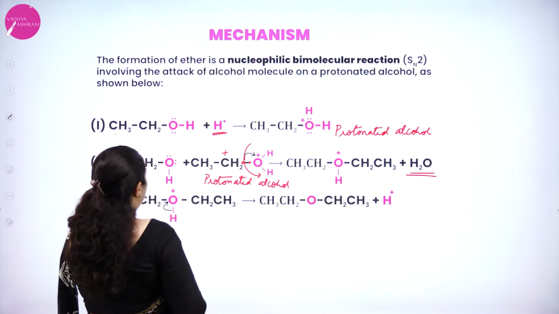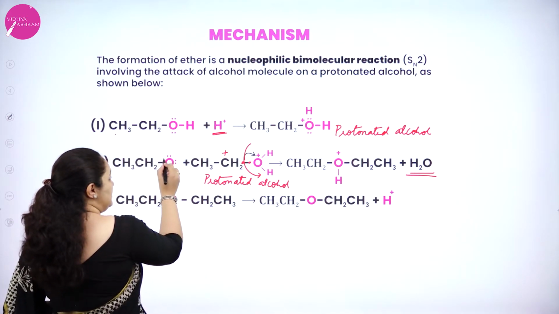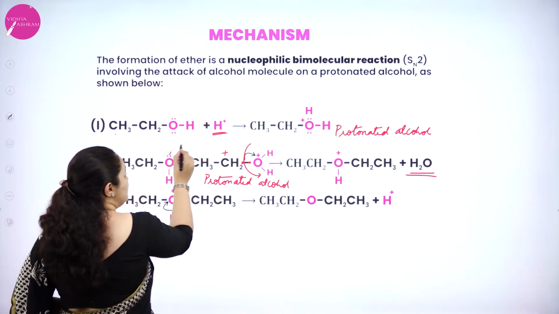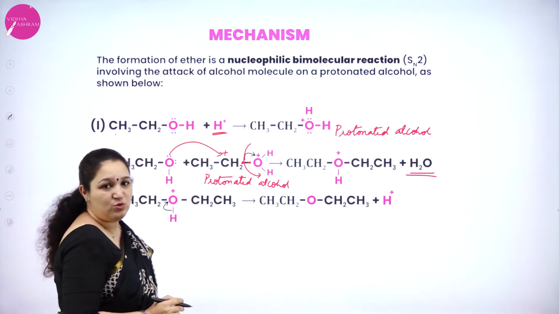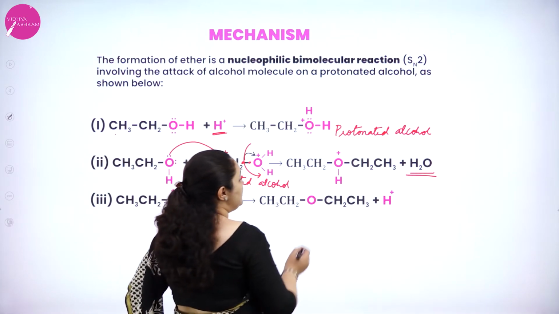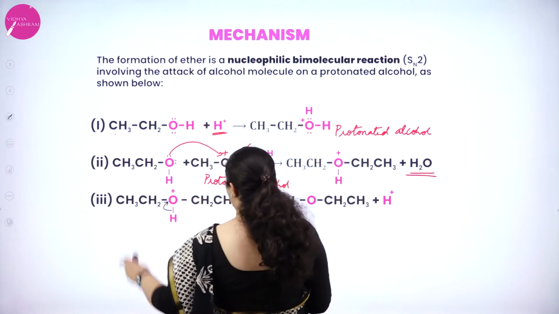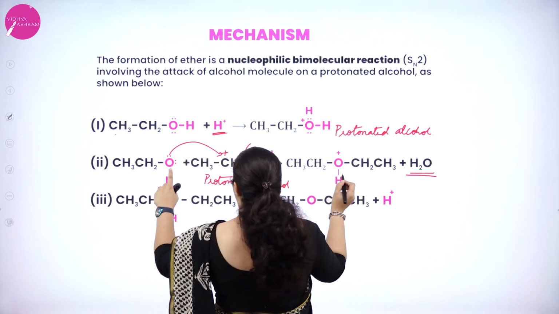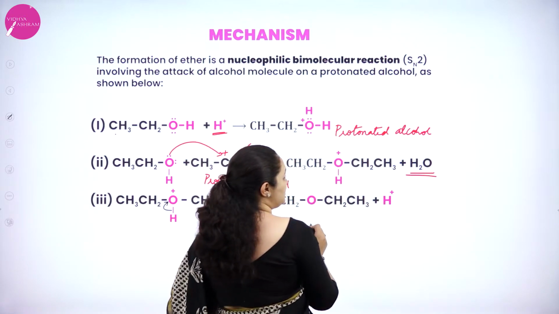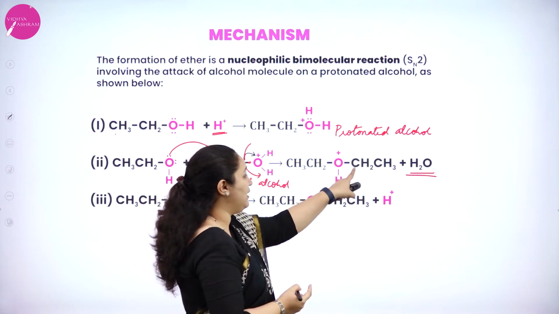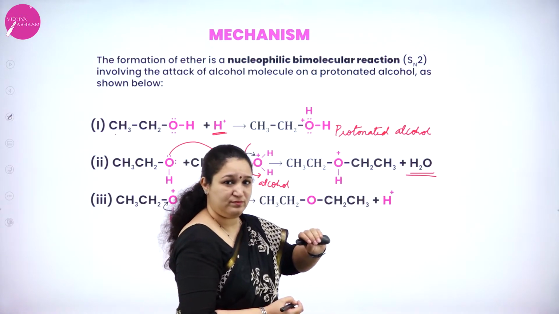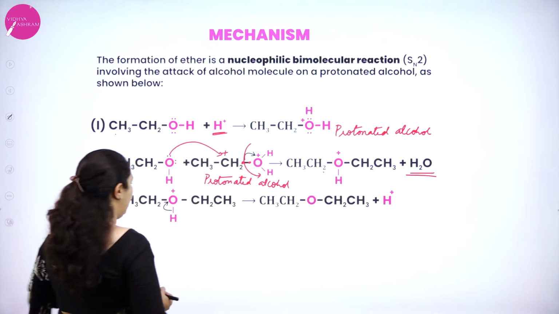Now what will happen? The new alcohol molecule we have has a lone pair of electrons, that is, the oxygen of the alcohol has a lone pair of electrons. This will be utilized to bond with the carbon with the positive charge. So you can see now CH3CH2OH, and for the same oxygen atom you have CH2CH3 which is attached, and it has got a positive charge because it gave one electron to the carbon atom to form the bond. Okay, and what is removed? Water is removed. Correct?